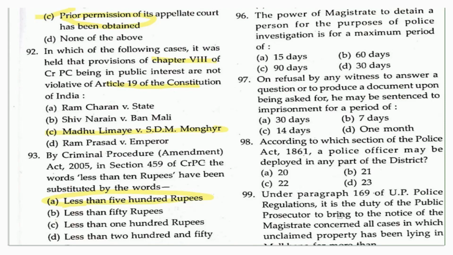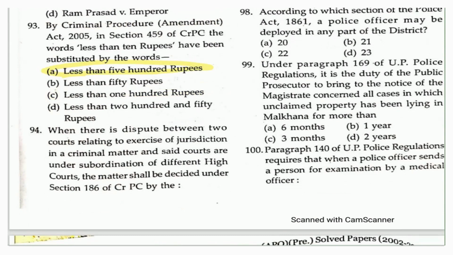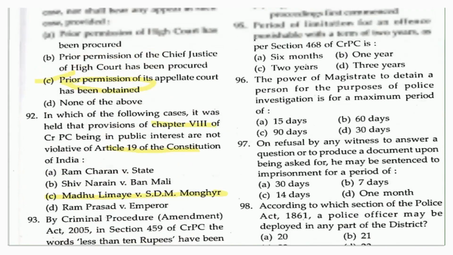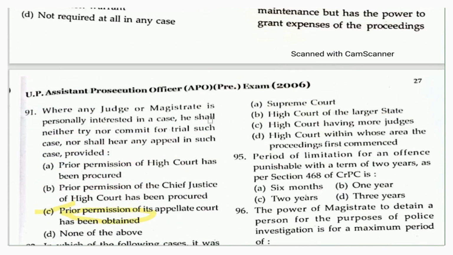Okay. The other question which had been asked from the CrPC in 2006 for UPAPO: when there is a dispute between two courts relating to exercise of jurisdiction in a criminal matter and said courts are under subordination of different High Courts, the matter shall be decided under Section 186 of the CrPC by the. So the options which are given here are these.